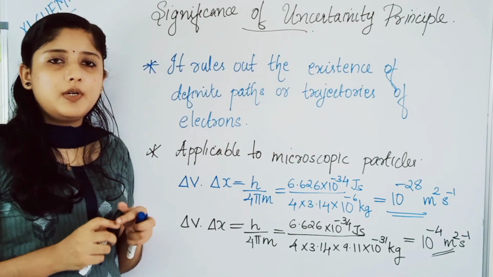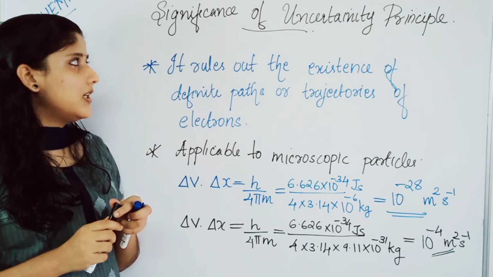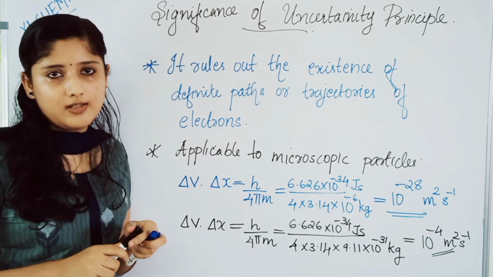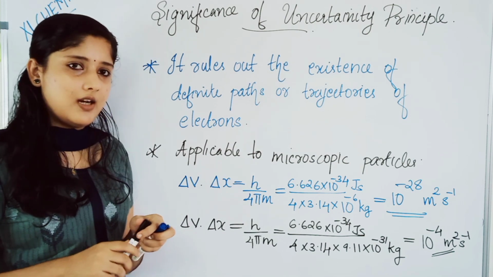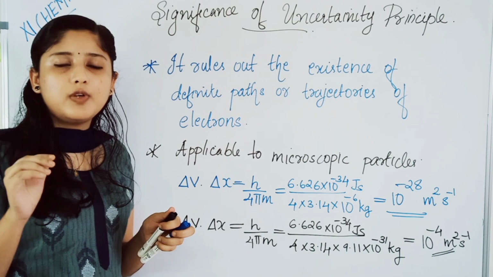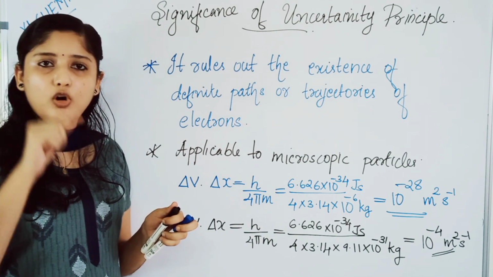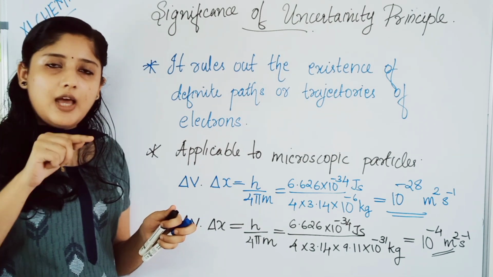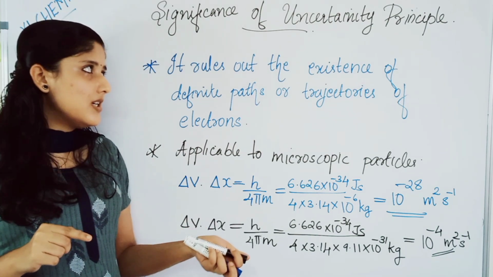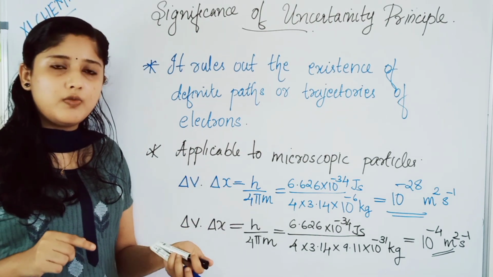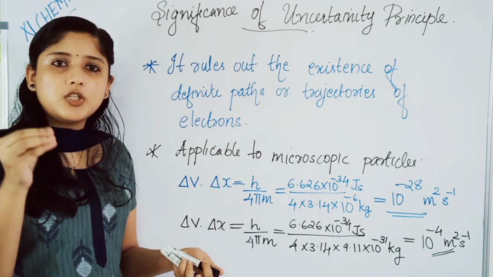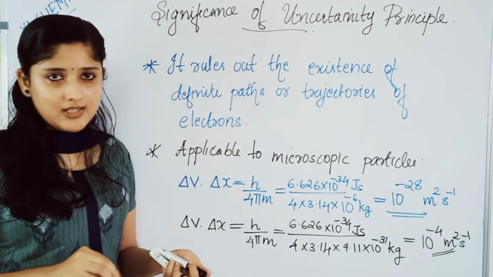Moving on, what is the significance of Heisenberg's uncertainty principle? Let's discuss that. We already studied in Bohr's atom model that electrons move in fixed orbits, with a particular energy. But here, with this uncertainty principle, we understood that we cannot find both the position and velocity of an electron simultaneously.